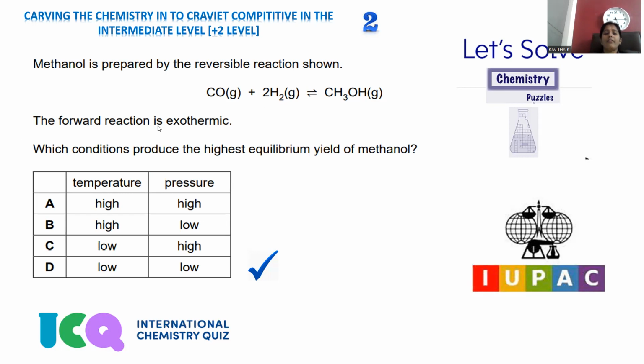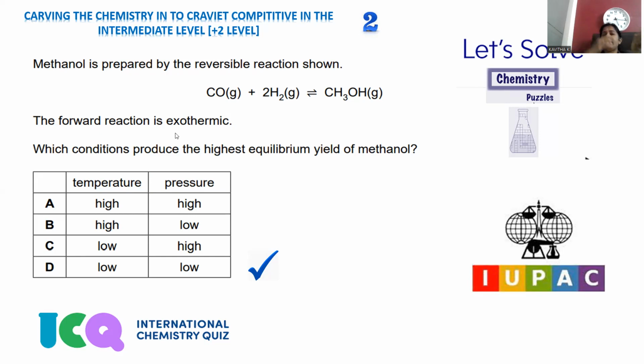And they are saying the forward reaction is exothermic in nature. If you are moving towards product formation, heat will be evolved during the reaction. If heat is coming out, it is said to be an exothermic reaction. Which condition produces the highest equilibrium yield of methanol? In order to get the highest extent of methanol, what conditions are to be followed? Here the variables mentioned are, one is temperature, second is pressure. It's a most tricky question and is given from the chemical equilibrium content. Here two parameters are taken into consideration, one is temperature and the other is pressure. In order to reveal the temperature effect, first of all, we have to observe that the reaction is exothermic.